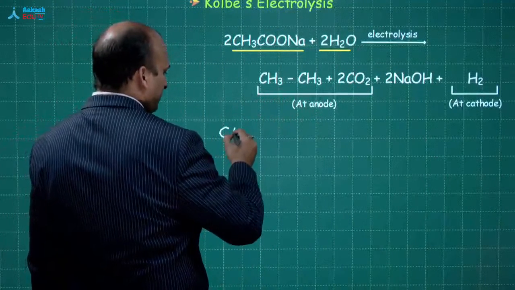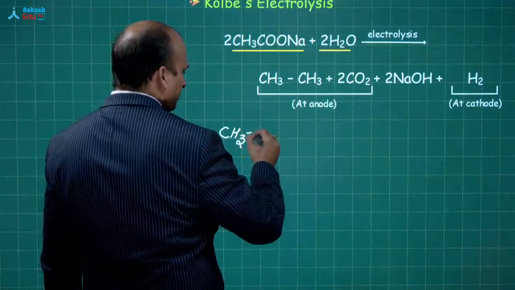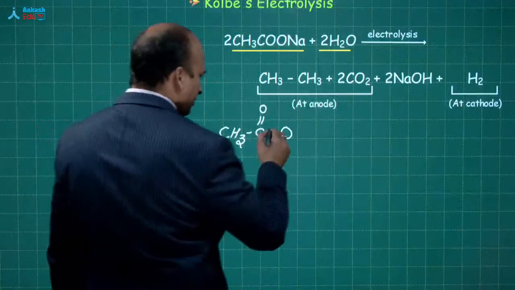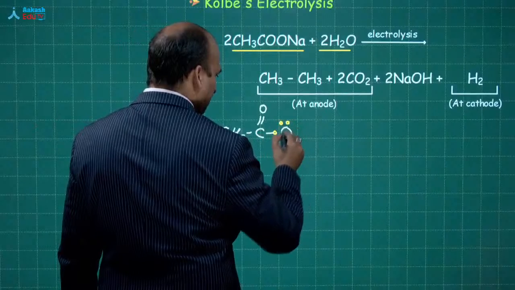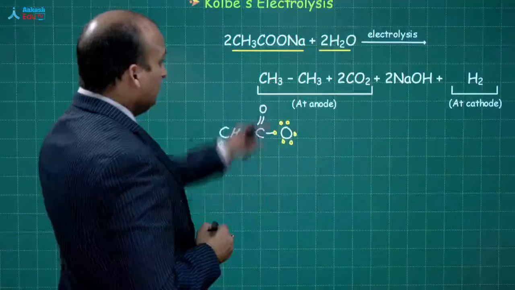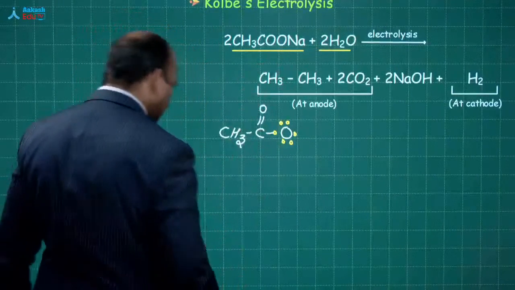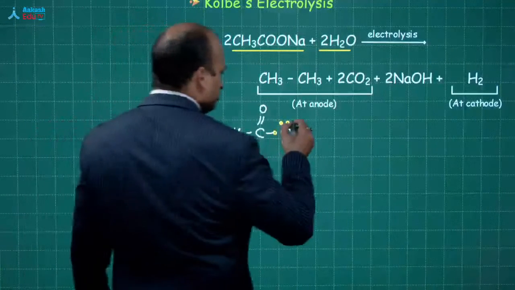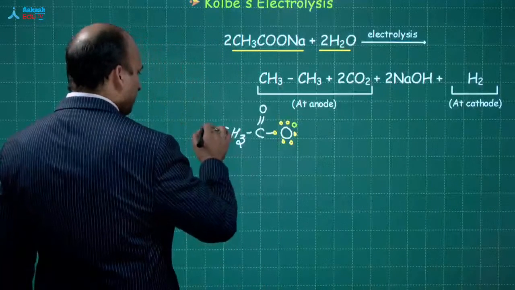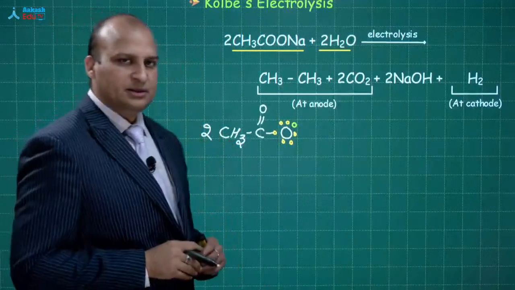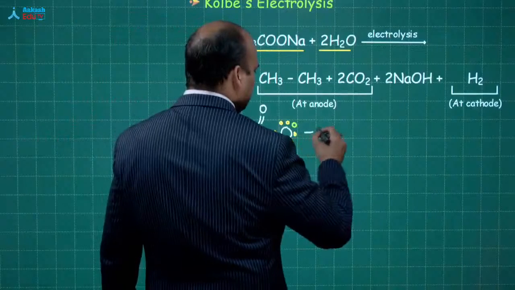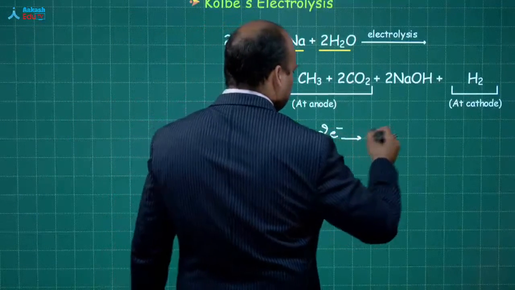See, CH3 COO. Now, oxygen has 1, 2, 3, 4, 5, 6 electrons, right? But it is taking one electron from sodium. So this is the electron, the green one. Now, you have 2 moles of it. What happens at the anode? You will say, sir, at the anode oxidation takes place, right? So minus 2 electrons,